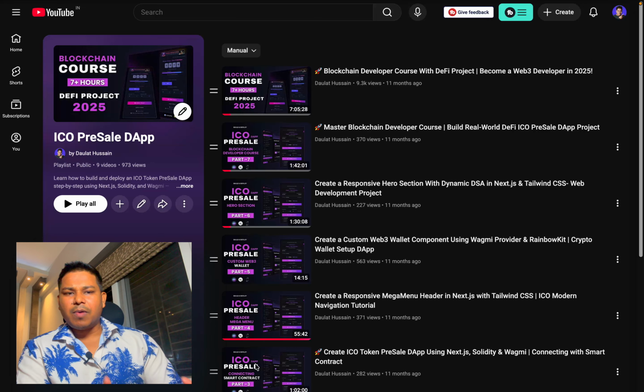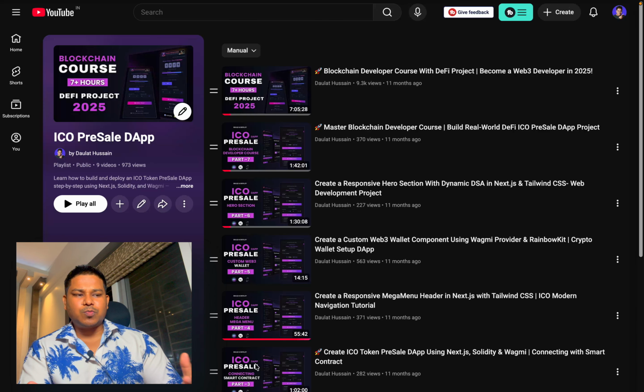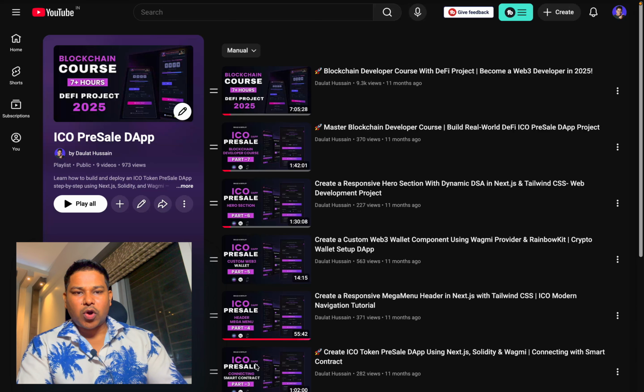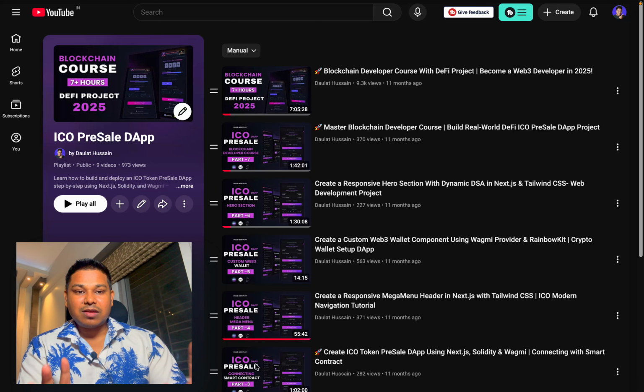So this is a really powerful project, and this is really one of the projects which you can have in your portfolio, which will give you exposure to DeFi protocols, how a decentralized exchange exactly works, how you can create liquidity, how the token model exactly works, how you can follow the distribution model. Those are the important concepts which you have to know as a blockchain developer.